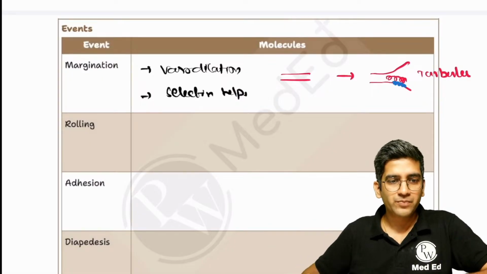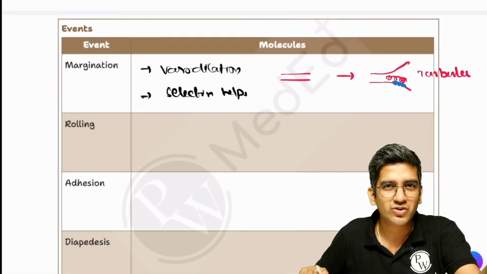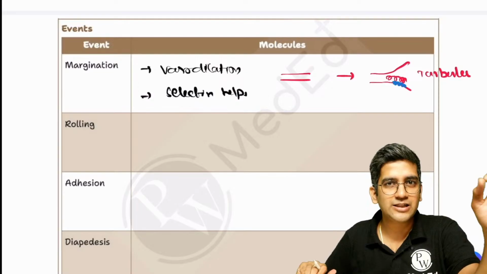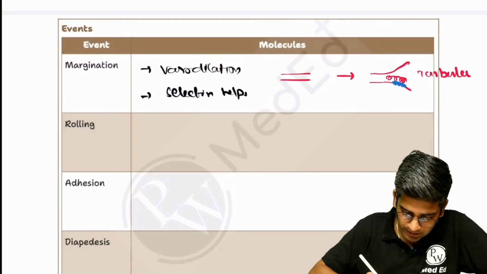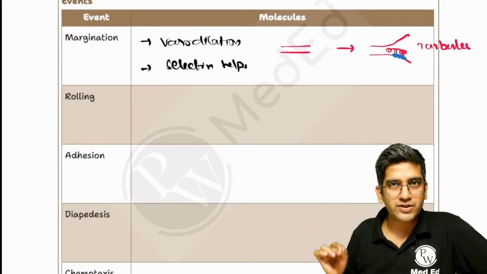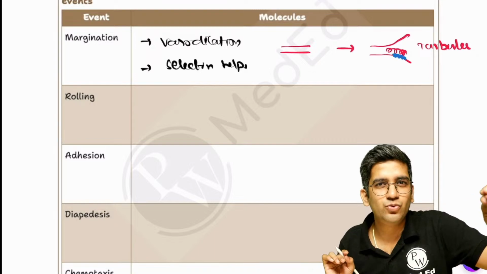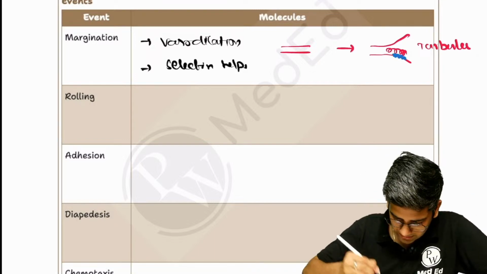Just a simple way. If you have this video, it's from YouTube only. Take it, see it at the last moment. That should be more than enough, right? Rolling, adhesion, diapedesis, all of them, you'll have just a few molecular factors. That's all, right?